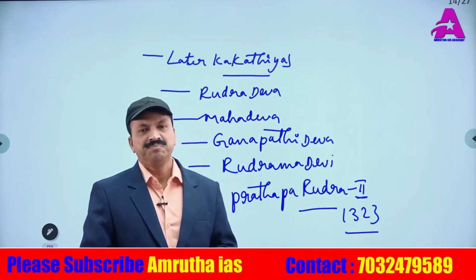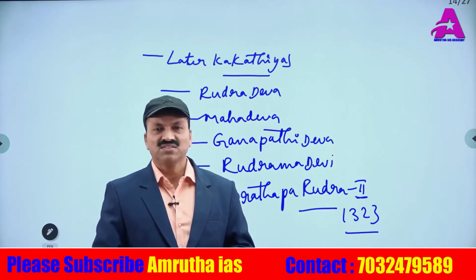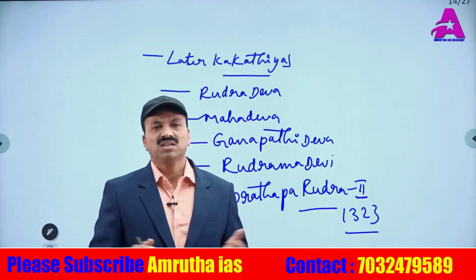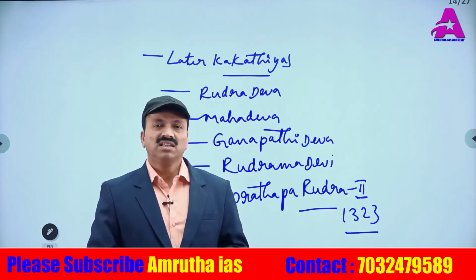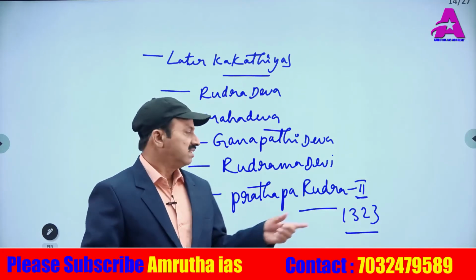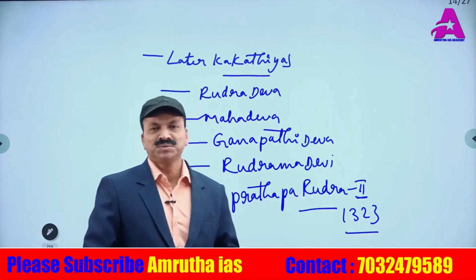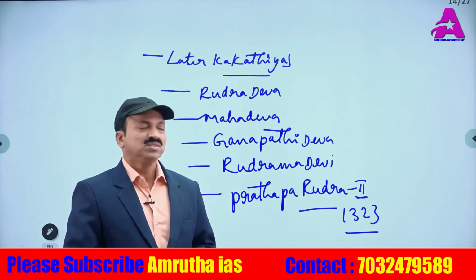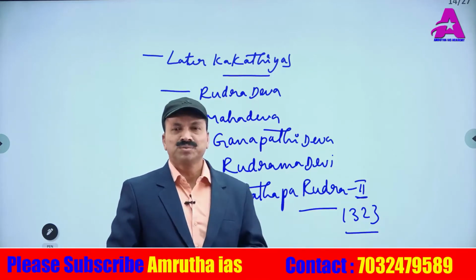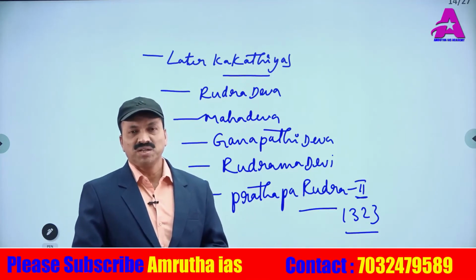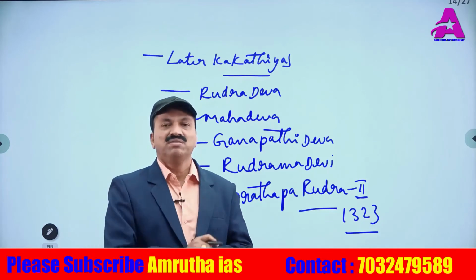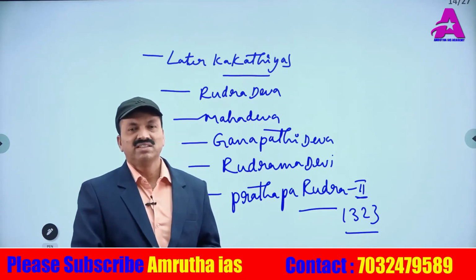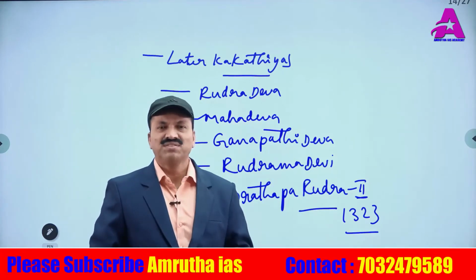At last he was defeated at the hands of Muhammad bin Tughlaq's army. Qadar Khan and Khwaja Hazi captured Prataparudra too. Muhammad bin Tughlaq decided to take Prataparudra to Delhi. While taking him to Delhi, he dived into the river Narmada and committed suicide. Like that, later Kakatiyas are 5 in number.